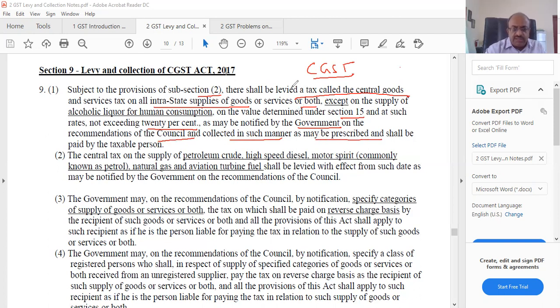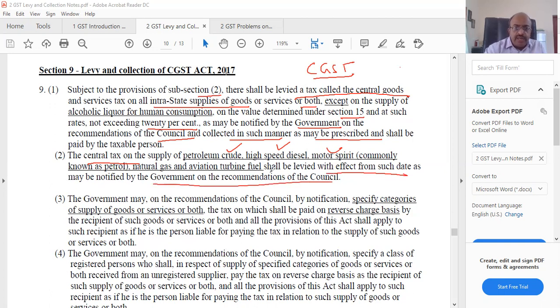So this is the charge section saying that tax will be levied as CGST on all intra-state supplies. Intra means within the state, because IGST is used for outside, between states. Now, central tax on supply of petroleum crude, high-speed diesel, motor spirit as petrol, natural gas, and aviation turbine fuel shall be levied with effect from such date as may be notified by the government.